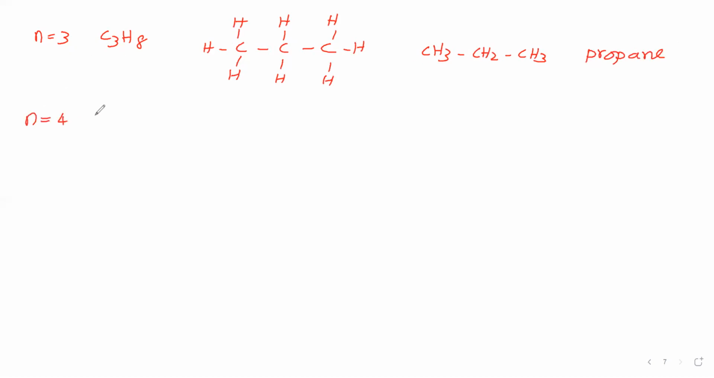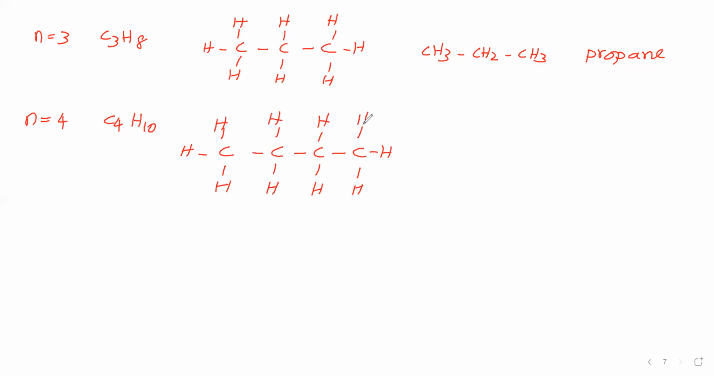Then n is equal to 4, that is C4H10. Therefore we can write C4H10. Here 4 carbon atoms are there. The 4 carbon atoms we will write like this, and between carbon atoms we must give single bonds. Then we will give hydrogens like this: first carbon 3 hydrogens, second carbon 2 hydrogens, third carbon 2 hydrogens, fourth carbon 3 hydrogens we have given.